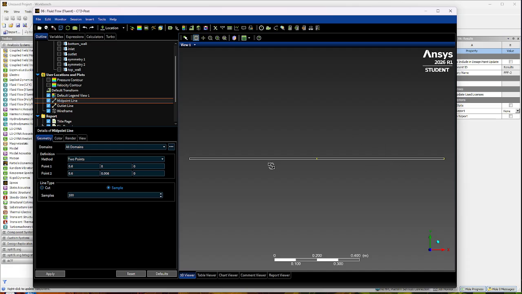All right, so then later we're gonna do another line. Once we get our contours and everything, we're gonna get a line that will basically tell us the location of the height. But now we can do vectors here. So we're going to click on vector, then we're going to do our velocity vector.